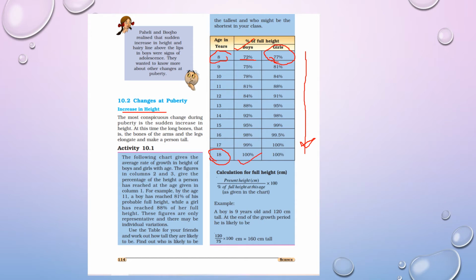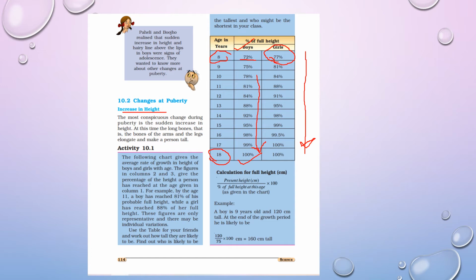So what we find from here is that girls, compared to the boys, are taller in the initial ages, but afterwards the boys also gain their complete height. So we can also calculate the full height. This formula is given to us.